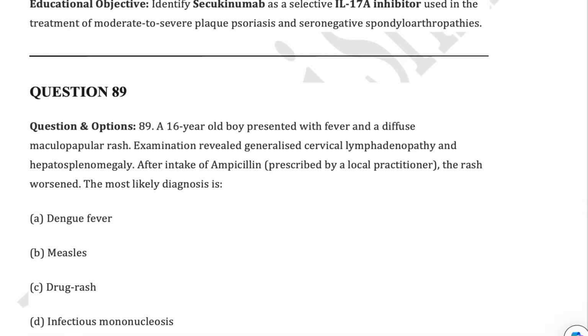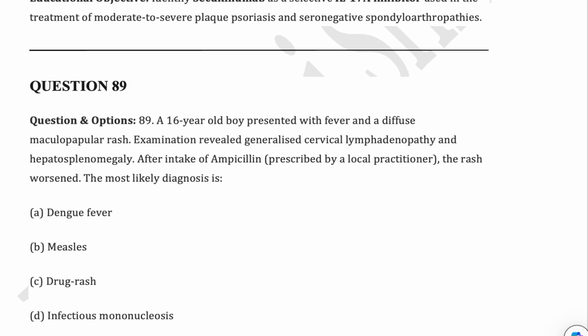The next MCQ is asking you about a clinical vignette where a 16-year-old boy, we can say pediatric age group, is presenting with fever, diffuse maculopapular rash, generalized cervical lymphadenopathy and hepatosplenomegaly. After intake of ampicillin, the rash worsened. Very important clues in this question are hepatosplenomegaly and ampicillin intake worsening the rash. So what is the diagnosis? Very good.